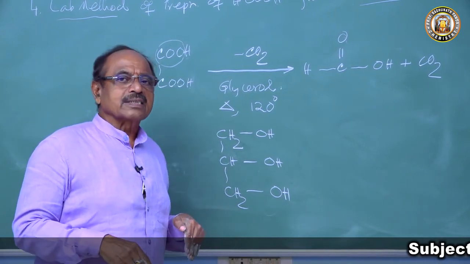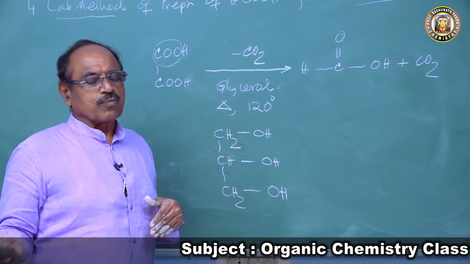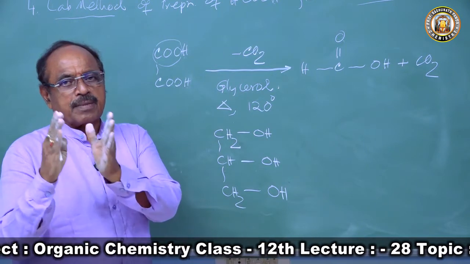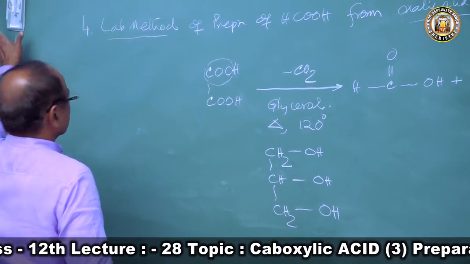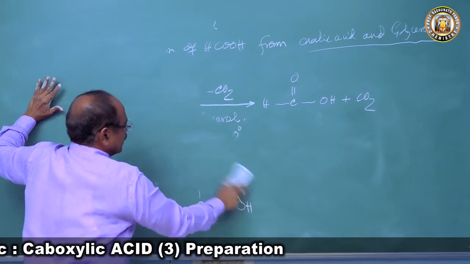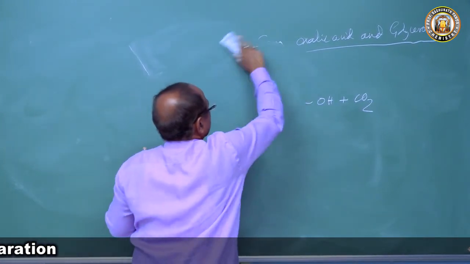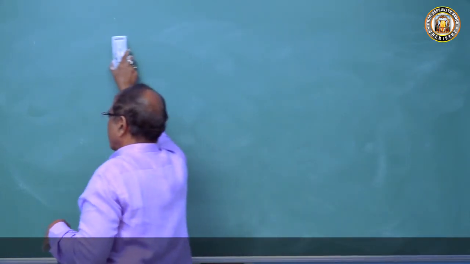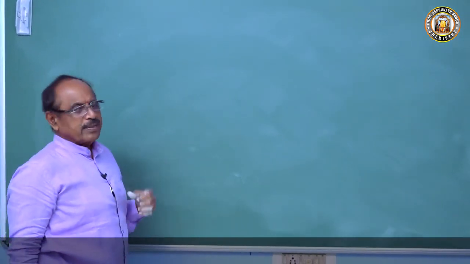Then on adding oxalic acid, that goes through hydrolysis to form the formic acid. First step is esterification, second step is decarboxylation, third step is hydrolysis. So 3 steps this is done. I'll write the reaction, a very interesting reaction. If you write this much, you will get the mark: when oxalic acid is decarboxylated by heating with glycerol at 120 degrees centigrade, the formic acid is produced.